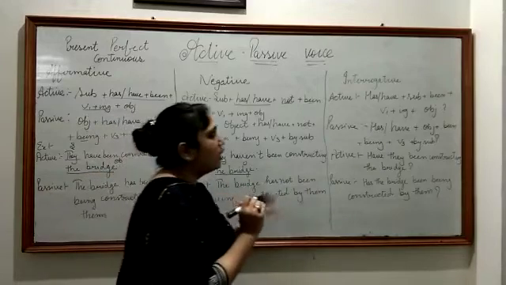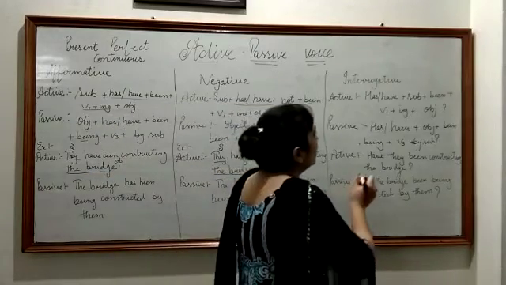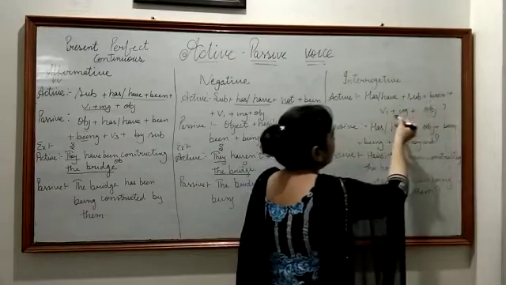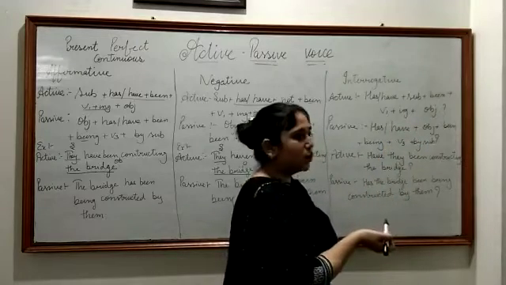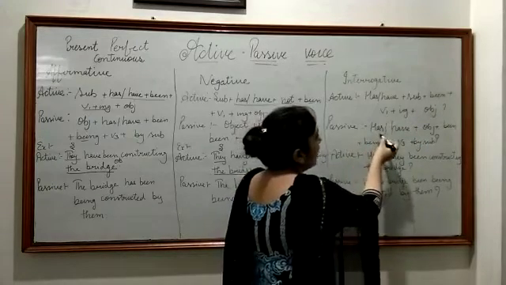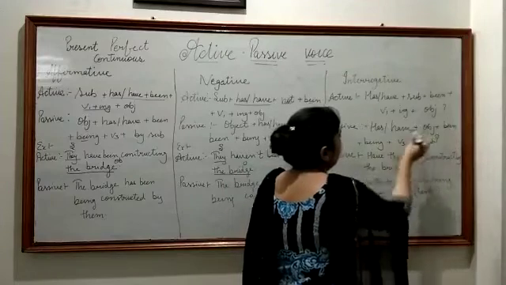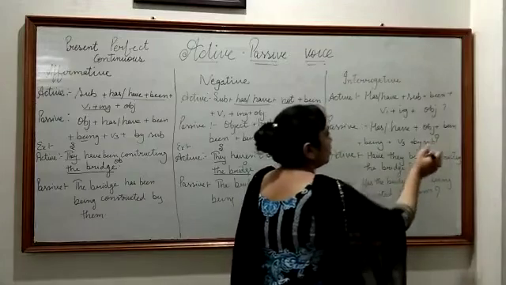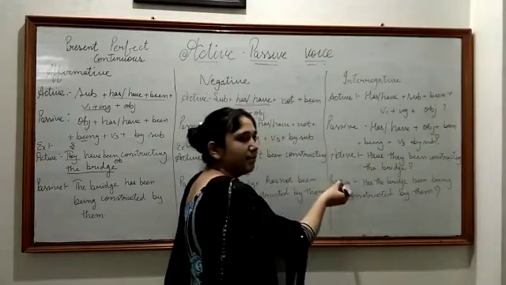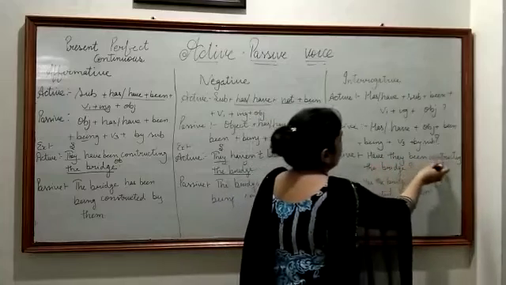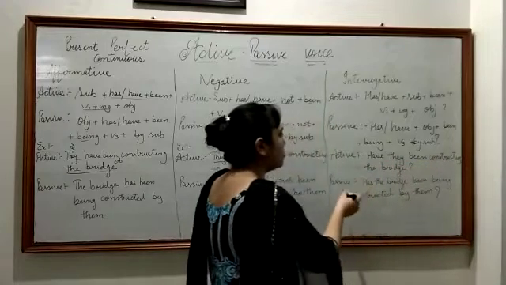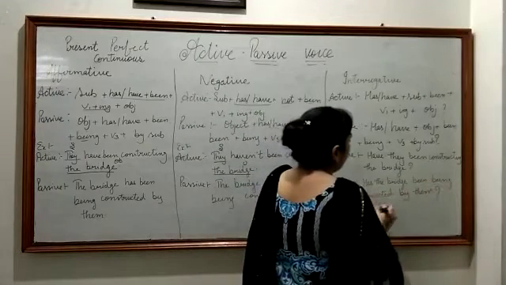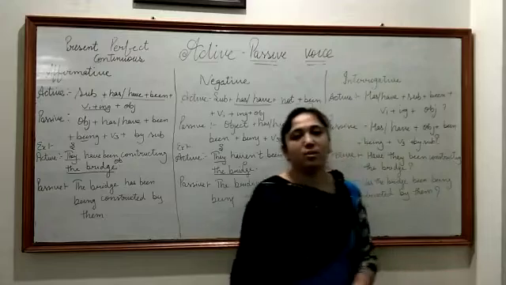So last type is interrogative. In interrogative sentence, the rule for active is has/have plus subject plus been plus V1 plus ing plus object. And in passive we have has/have plus object plus been plus being plus V3 plus by subject, and this question mark you have to put. In active sentence, your example is have they been constructing the bridge? When we change it into passive, it will be has the bridge been being constructed by them, and you have to put this question mark.